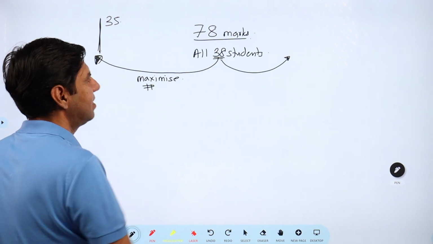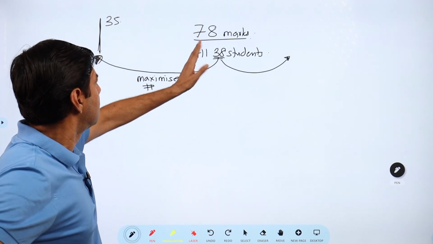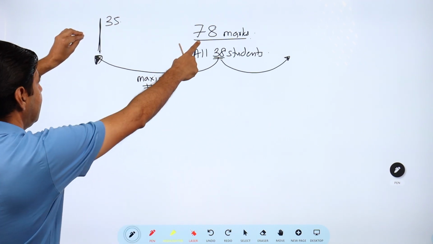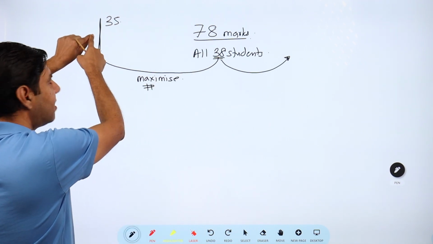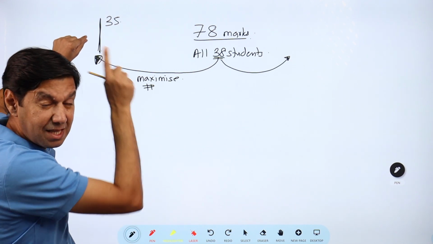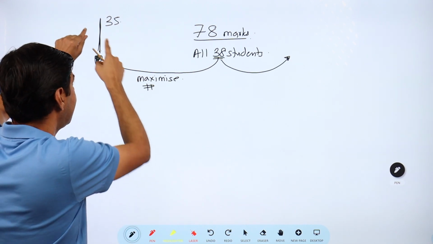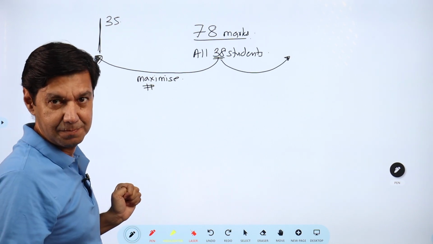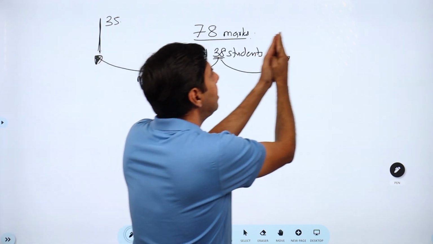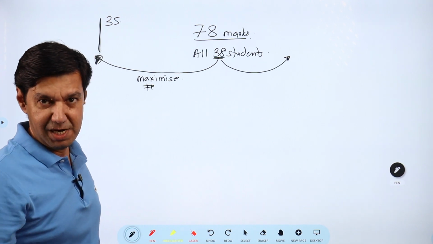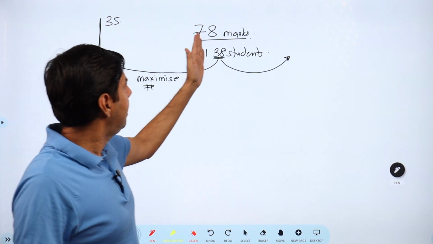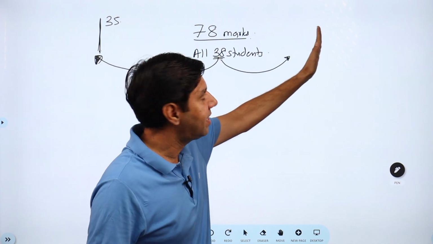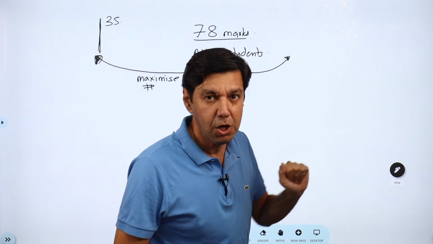More and more students I want to give on this end. So if I pick a student and I give him 78, let's say, I could have given him a 35 as a limiting case, or 34.999999. So I would have reduced it by 43 marks. Then I would have to increase here by 43 marks. But here, the maximum increase that I can go is only till 100. So I can't go beyond 100.